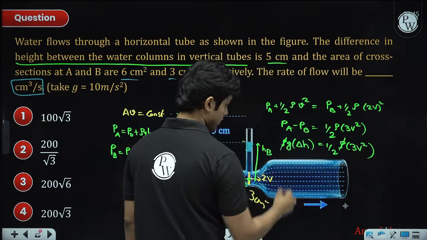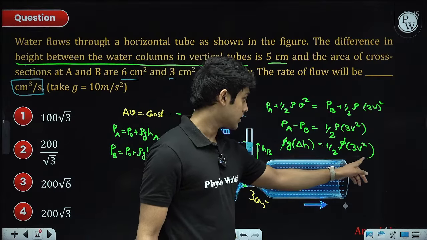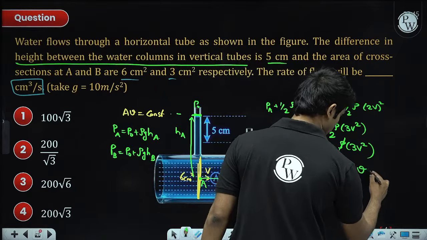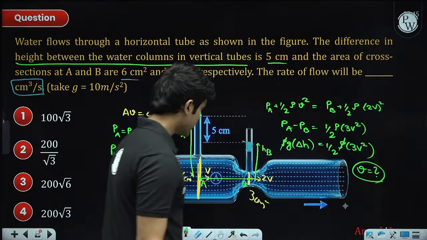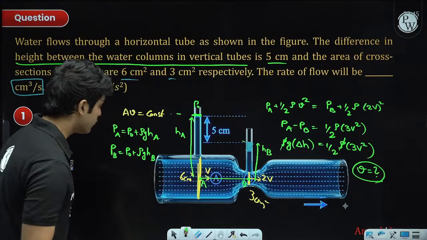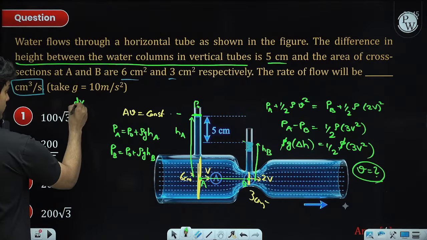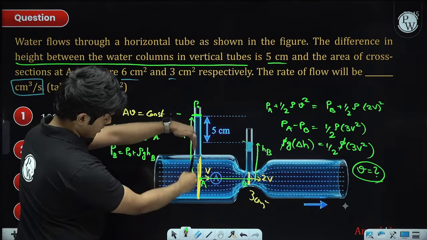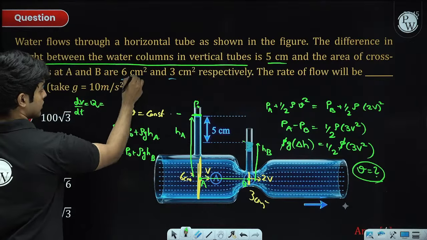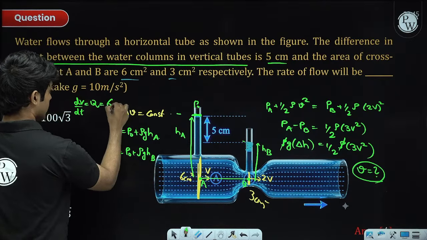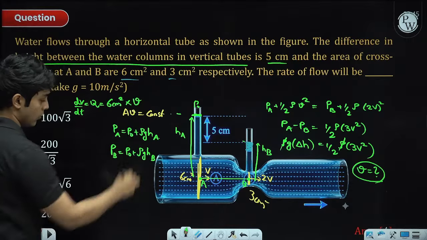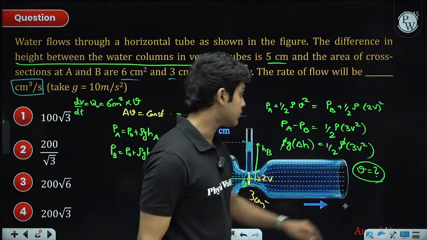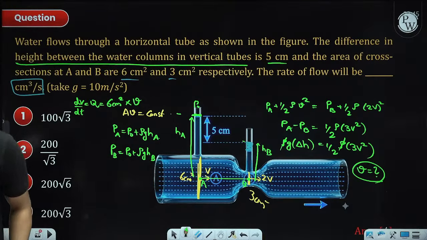So rho cancels out. Now we know g delta H, we can find out V. Okay, so solve for V. Once we get the velocity of flow here, the volumetric flow rate dV by dt, we also call it Q sometimes, is nothing but the cross-sectional area A, which is actually 6 centimeter square, multiplied by V, whatever that V will be, which you get from the equation over there. A into V will give us the volumetric flow rate.